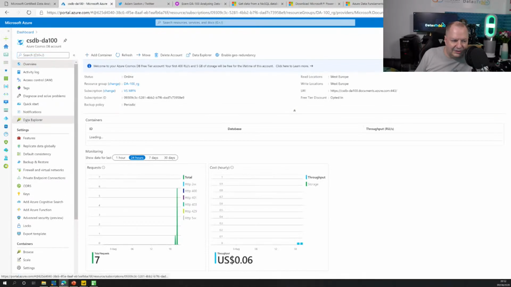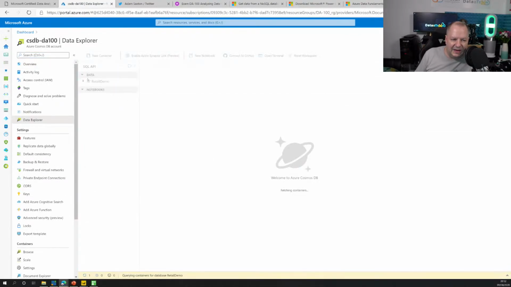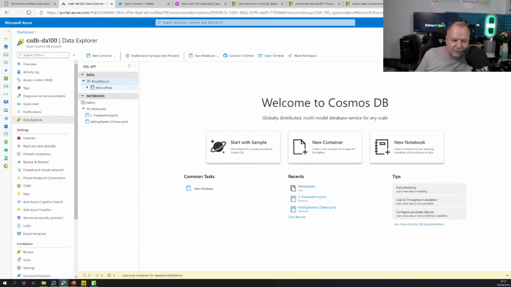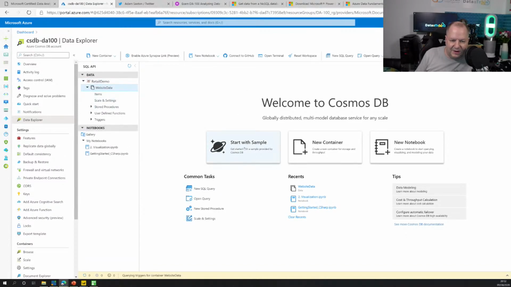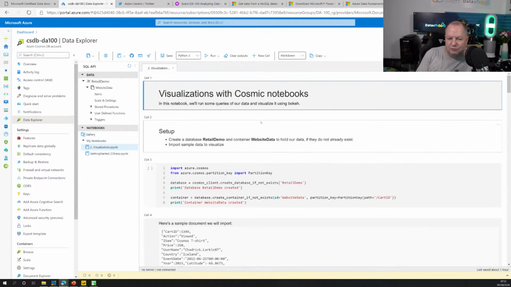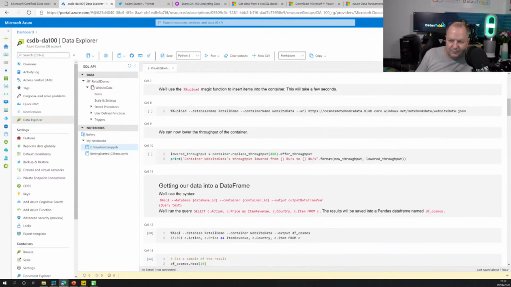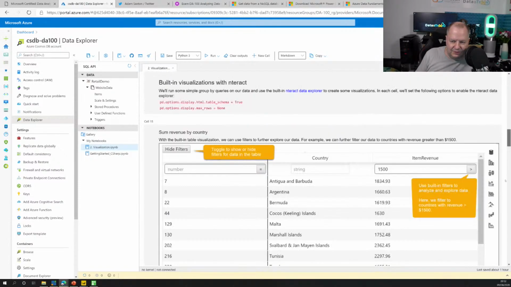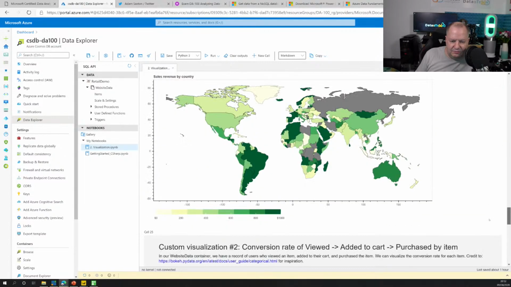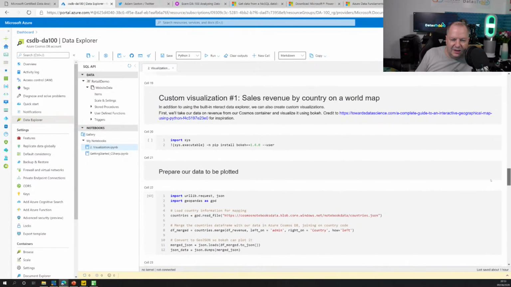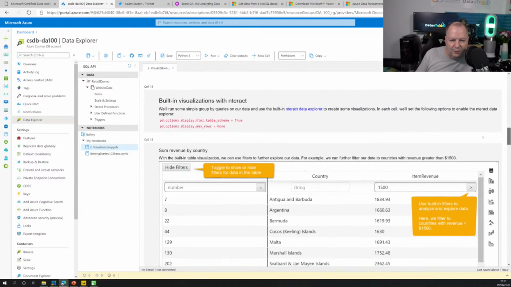So in here, I created a quick collection, which is a database with a collection in it. So retail demo with website data, gave it some details. By the way, this comes from the sample notebook in the visualization pane, so you can go and run this exactly yourself. You create a Cosmos DB account, and you run the notebooks for Python, and then come in and use the visualization one and just run that code, and that will create all of the code and load the data for you. And we got some nice little visualizations in the Jupyter Notebook here for that.